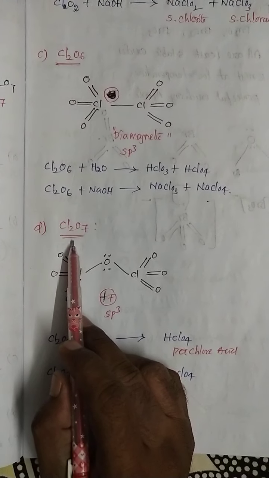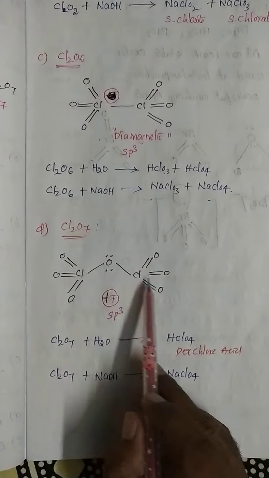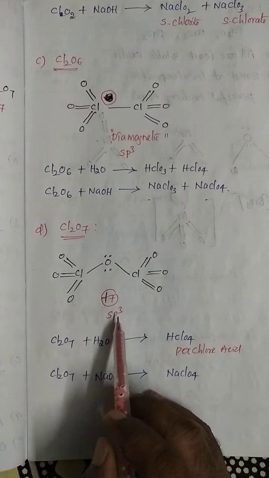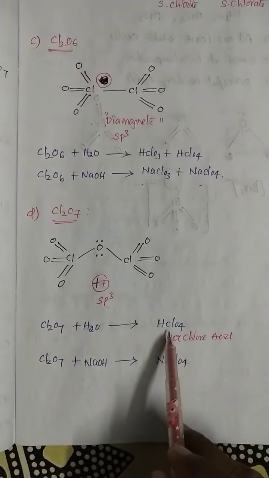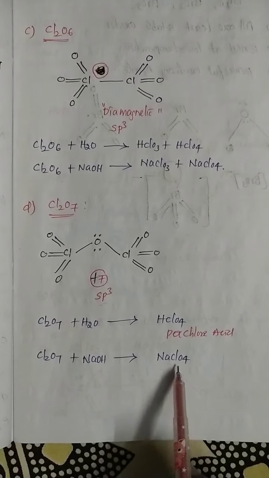And last and final oxide from the chlorine, Cl2O7. So this is the structure of Cl2O7, 1 2 3 4 5 6 7, plus 7 oxidation state, sp3. Cl2O7 with H2O immediately forms perchloric acid, and with NaOH, NaClO4.